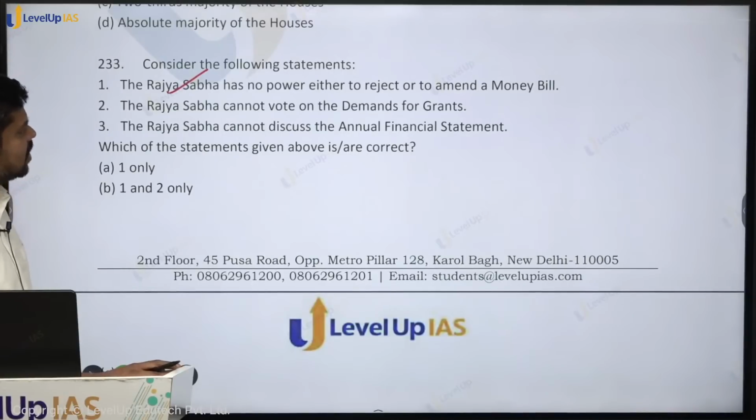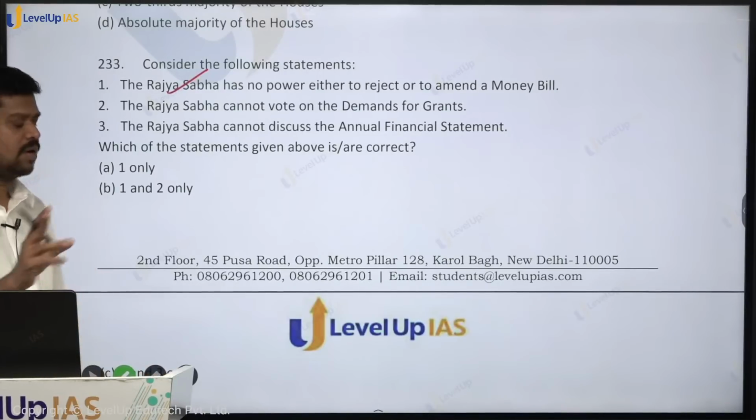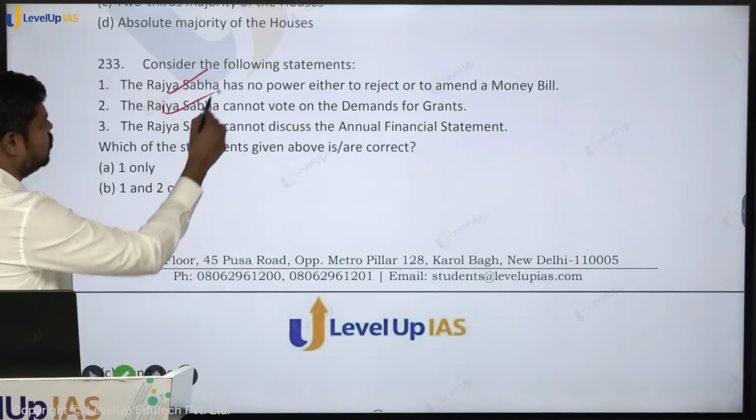The Rajya Sabha cannot vote on the demand for grants. Voting on demand for grants is a prerogative of only the Lok Sabha. Okay, so this is also true.